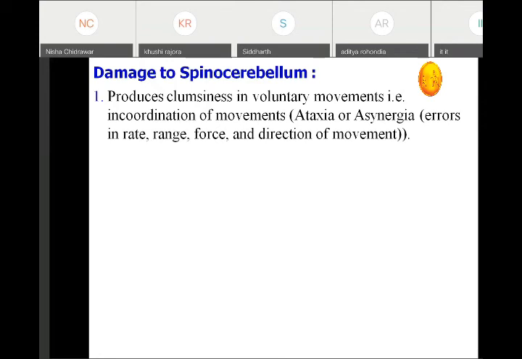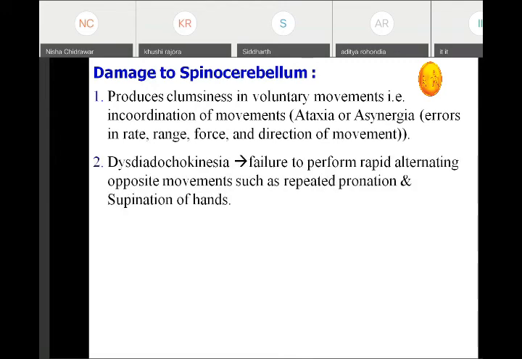So usually whenever there is damage to the spinocerebellum, it leads to the motor type of ataxia. The person is not able to walk in a straight line or stand. He is not able to do the tandem walking test, with open eyes as well as closed eyes.